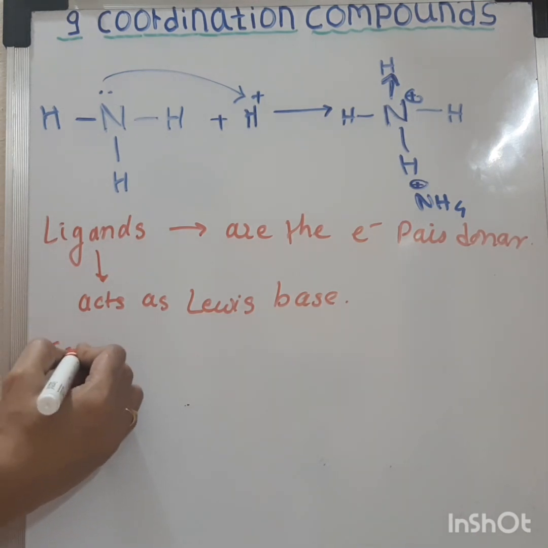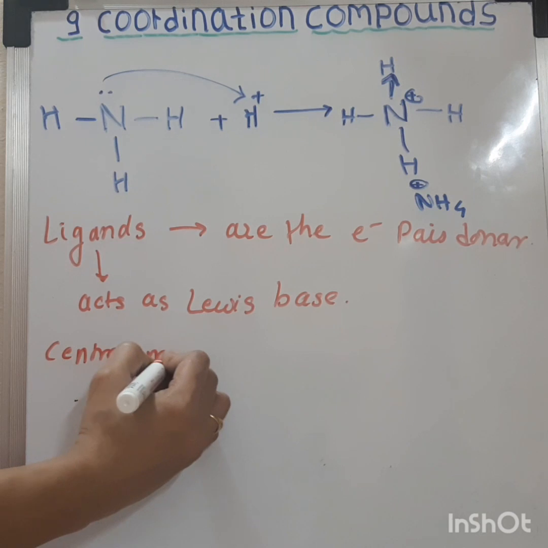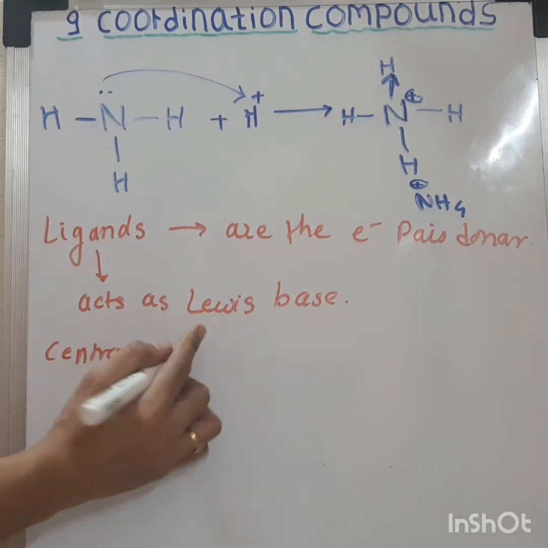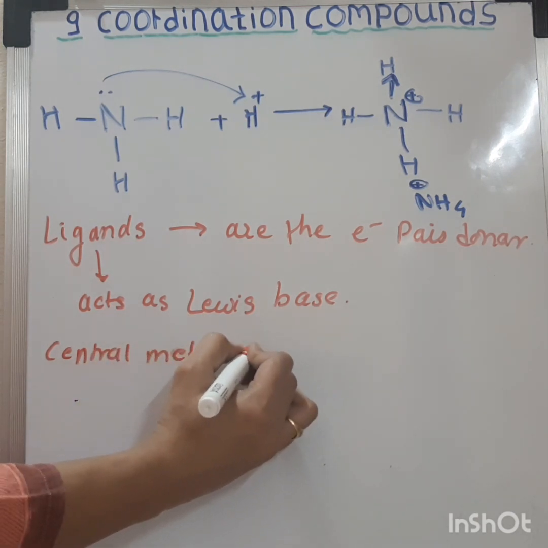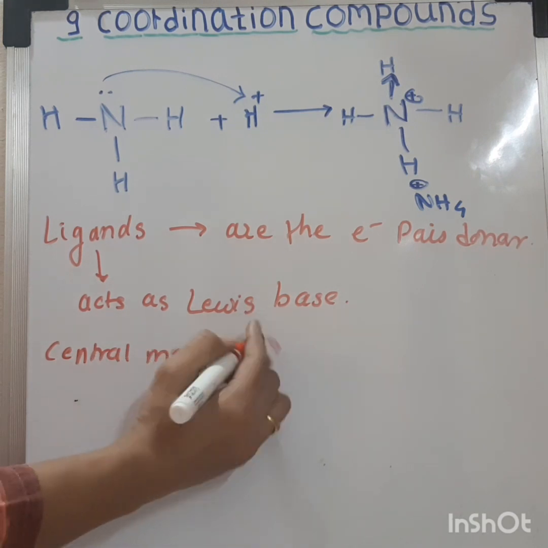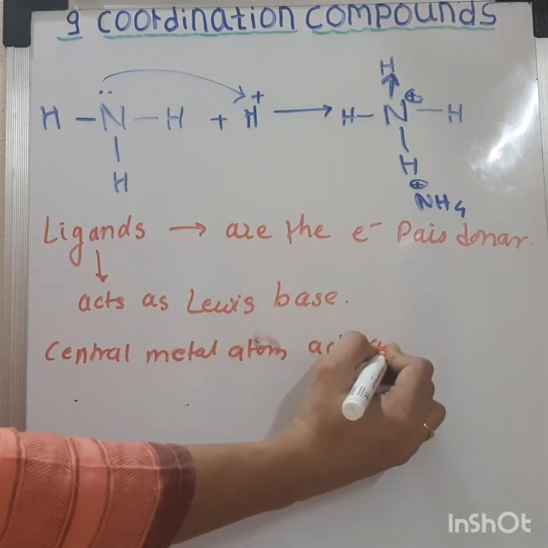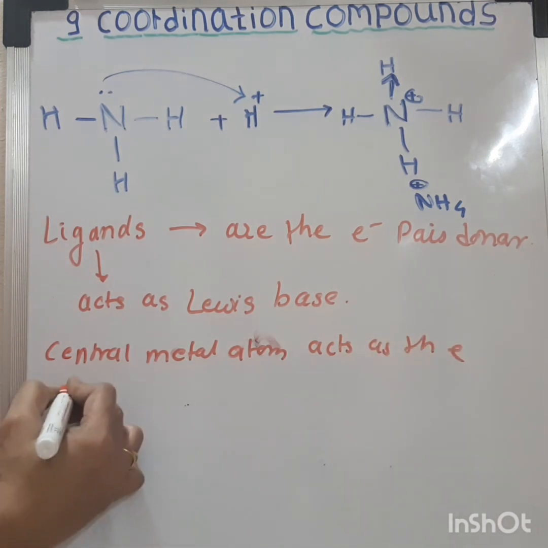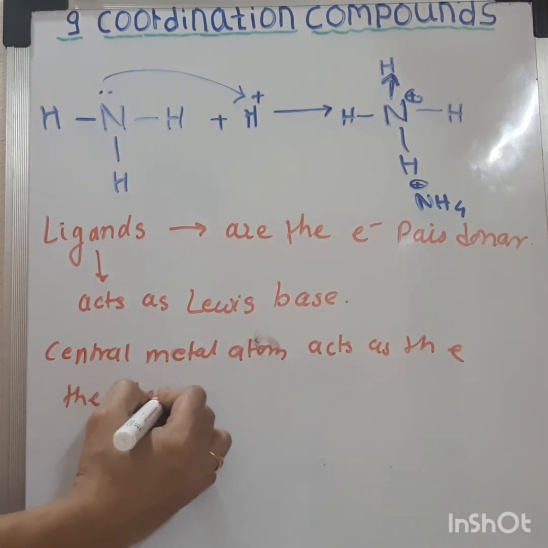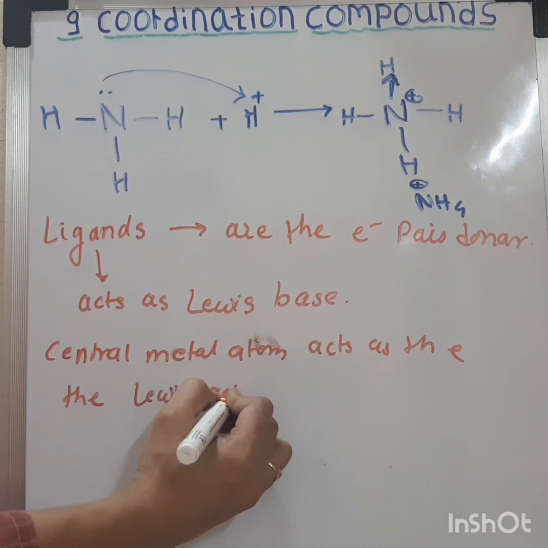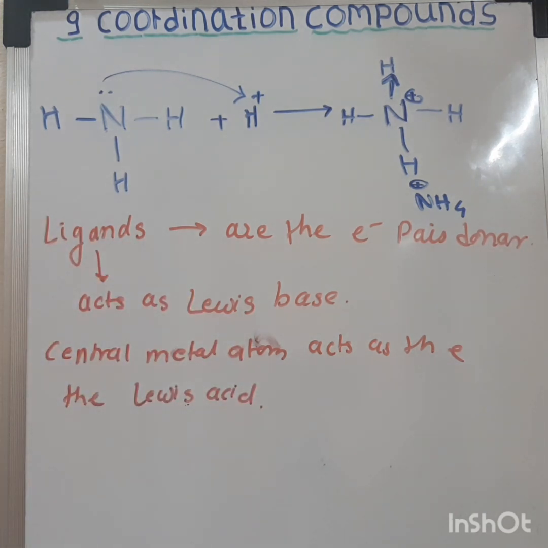the Lewis acid by accepting the electron pair from the ligand.